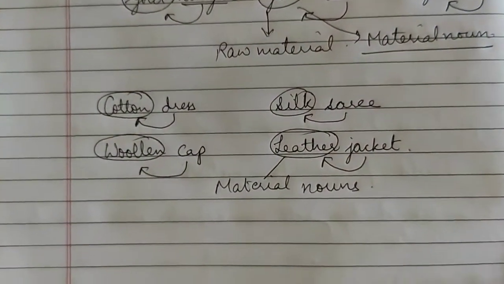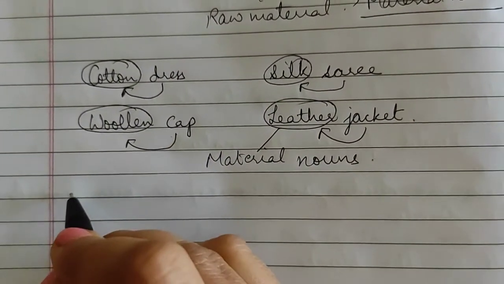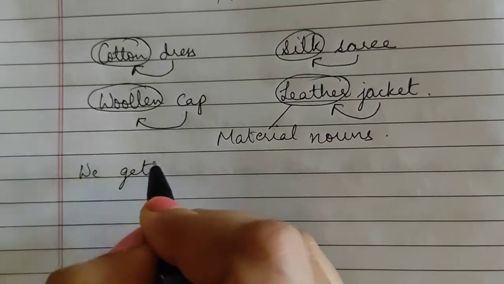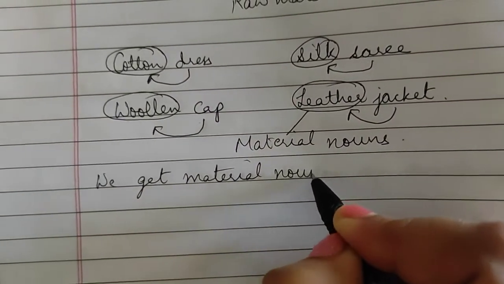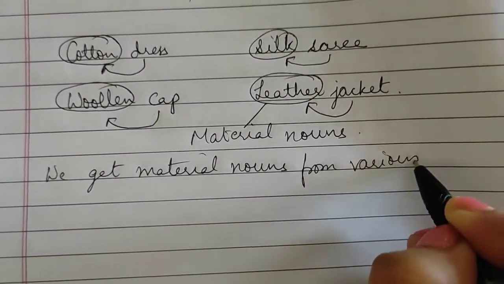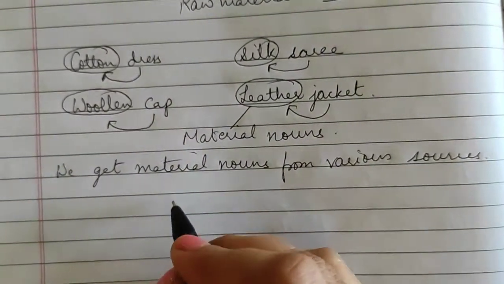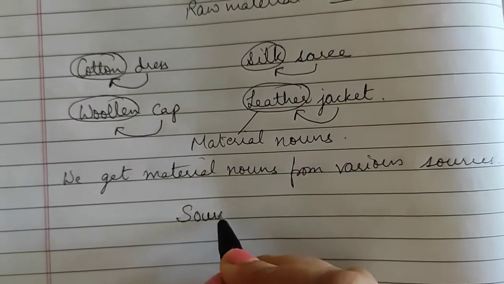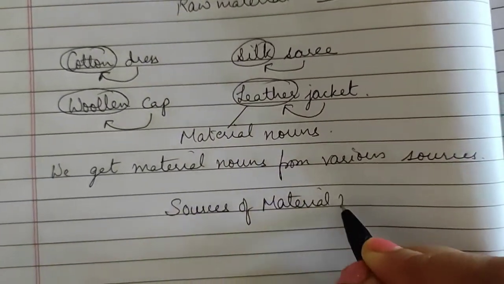Now children, I want to tell you that we get material nouns from various sources. Which are those sources? Let me see. Sources of material nouns.